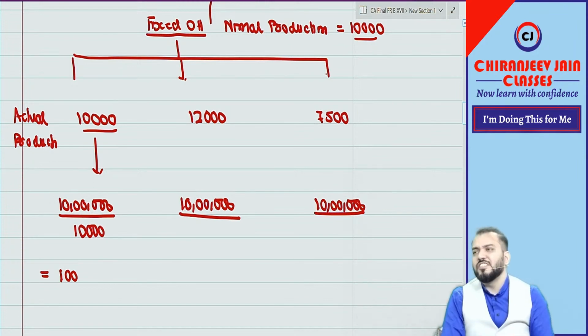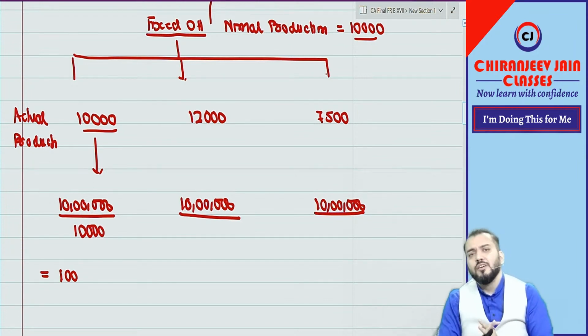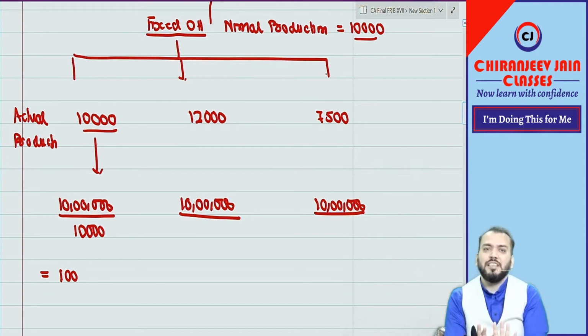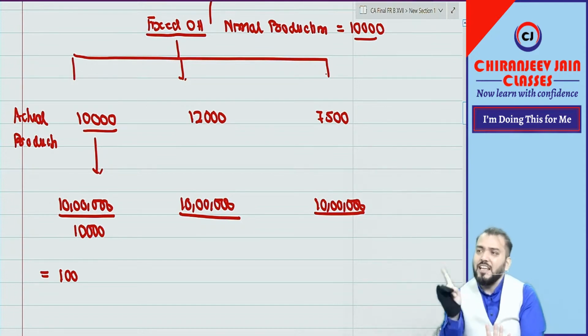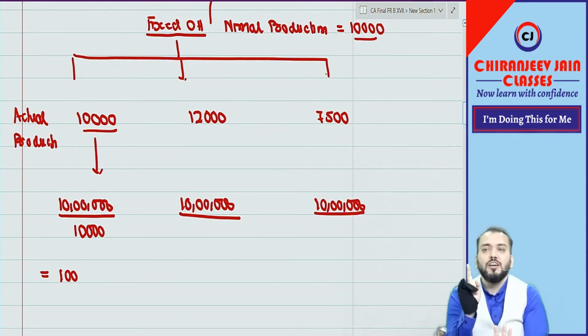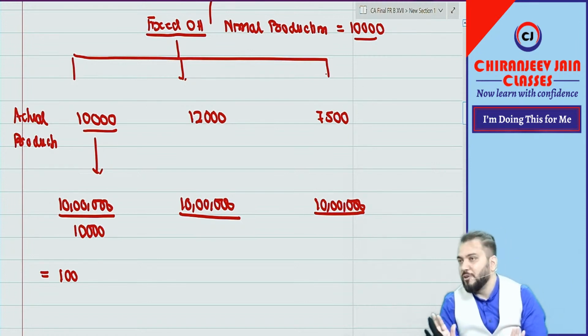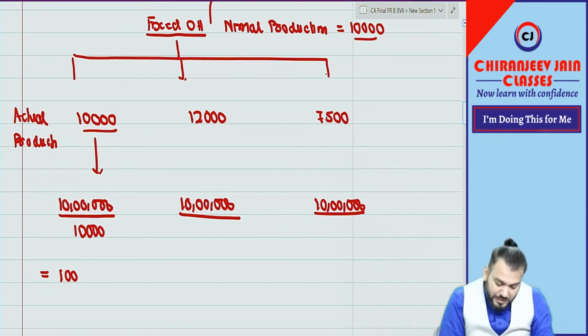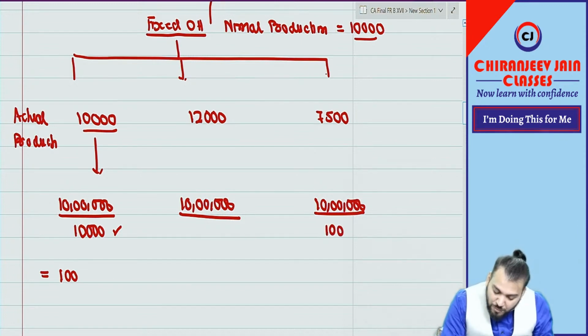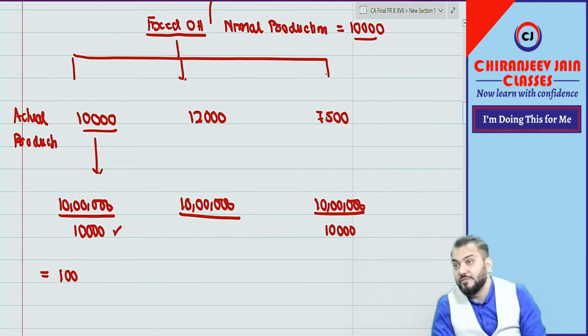Correct? Now, just try to understand. Fixed overhead. Already I have said, it is not based on actual production. Therefore, it should be allocated based on normal production. Means, in this case, it will be normal production. In this case also, it will be normal production. Why normal production?